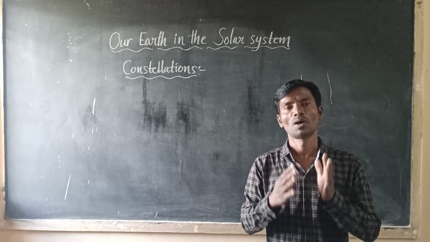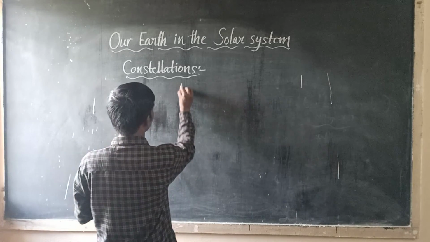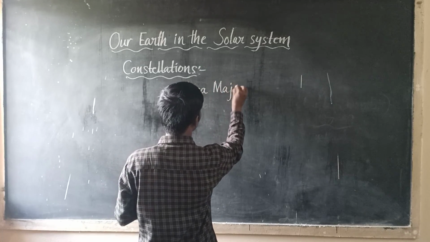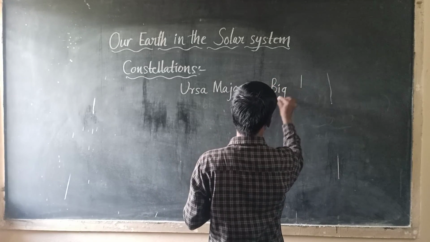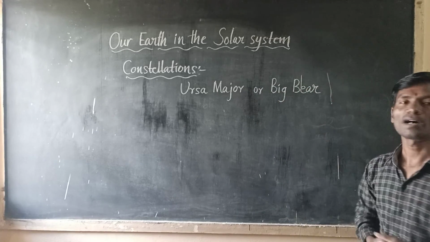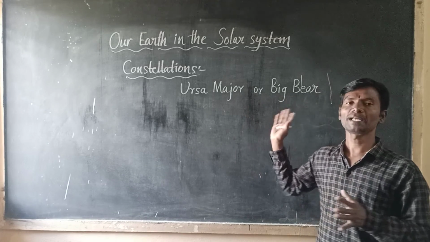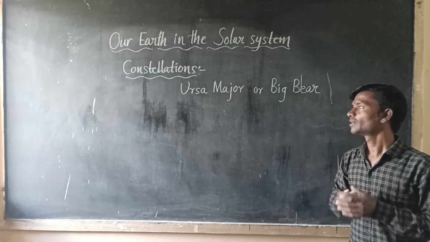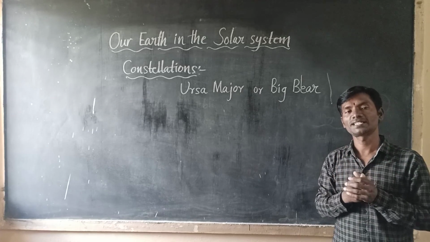For example, Ursa Major or Big Bear. Ursa Major or Big Bear is one such constellation.